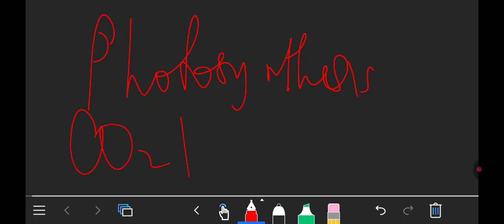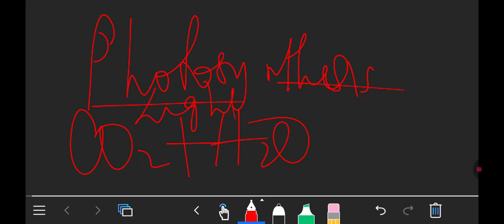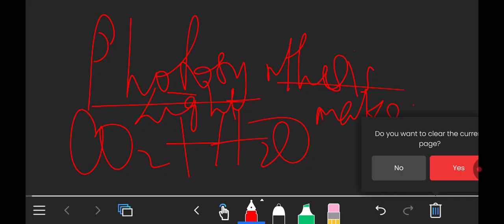Carbon dioxide and water in the presence of what? In the presence of chlorophyll and sunlight. Okay, so that is what photosynthesis is all about. Photo means light, synthesis means to make. So that is what photosynthesis is.